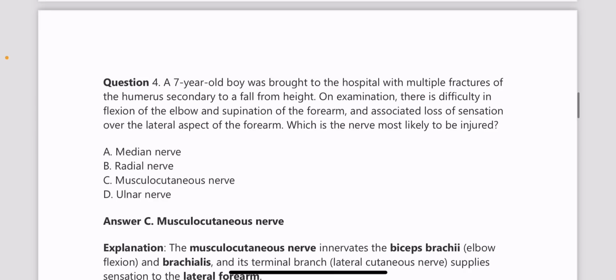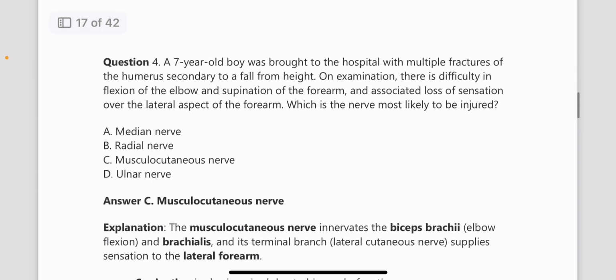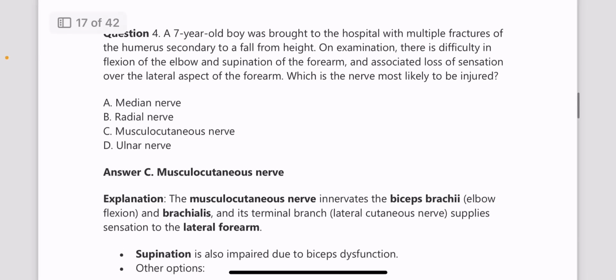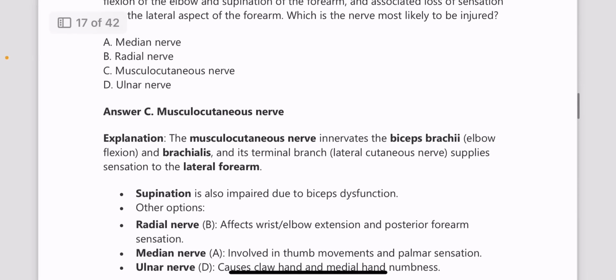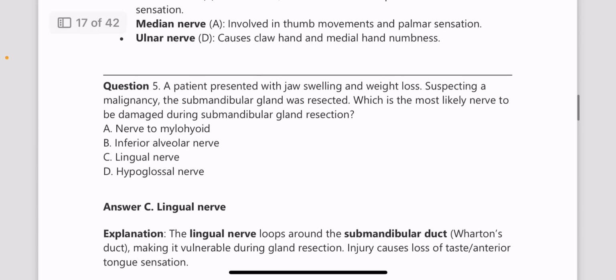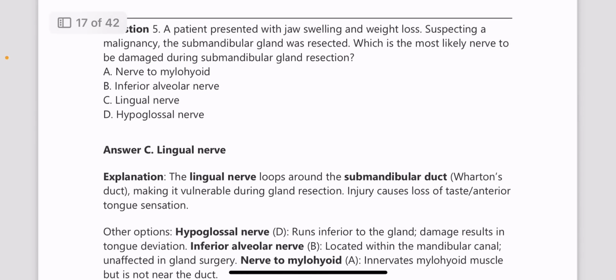Next, a 7-year-old boy was brought to hospital with multiple fractures of the humerus, secondary to a fall from height. On examination, there is difficulty in flexion of the elbow and supination of the forearm, and associated loss of sensation over the lateral aspect of the forearm. Which nerve is most likely to be injured? Answer is musculocutaneous nerve. So again, the nerve supply of the upper limb, every time one question is coming, so please go through the nerve supply of the upper limb and the muscles and actions which get affected. Every year one question is there.